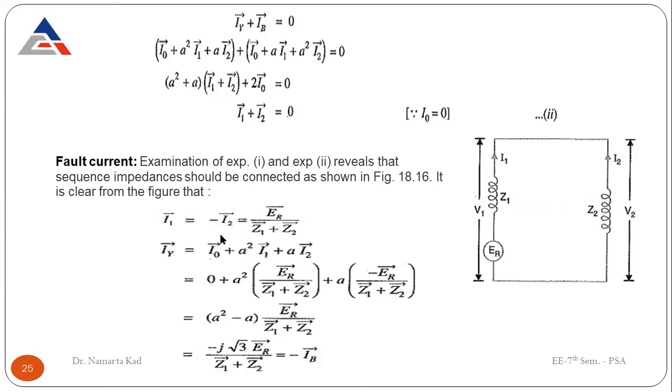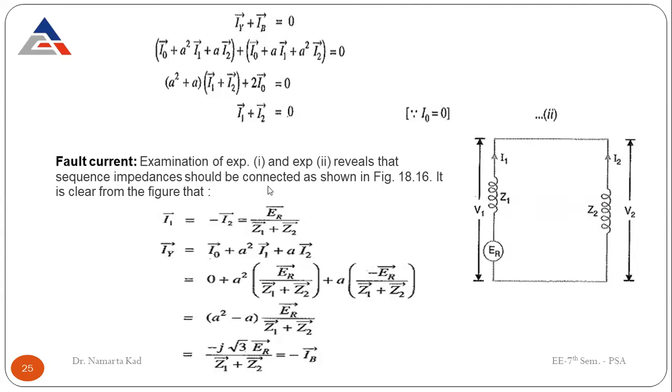So I1 is equal to minus I2, which is equal to ER divided by Z1 plus Z2. Where does this come from? From this network circuit. So from here it comes out to be ER divided by Z1 plus Z2. And therefore IY is equal to I0 plus A square I1 plus A I2, and I0 is 0.